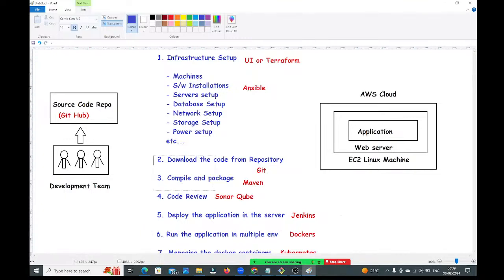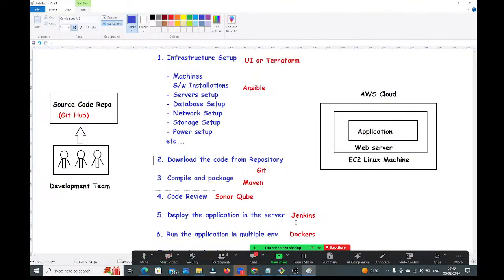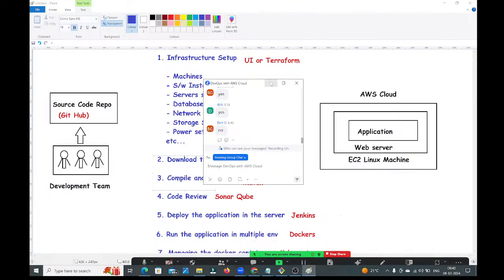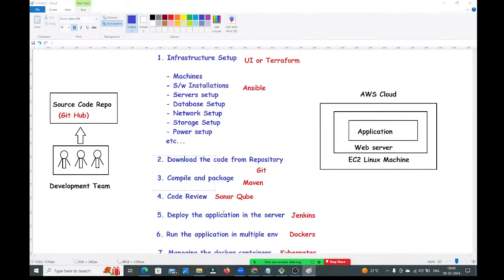Again, the same process, guys. Tell me, if you do all these things manually, this many times in a day, how much time would you need to spend? Can you deliver the project to the client on time? It is not a simple job, guys. Is it possible to deliver the project to the client on time? Please respond. No, guys, we can't deliver the project to the client on time if we perform all these activities manually, multiple times daily. So that's why DevOps came into the picture.